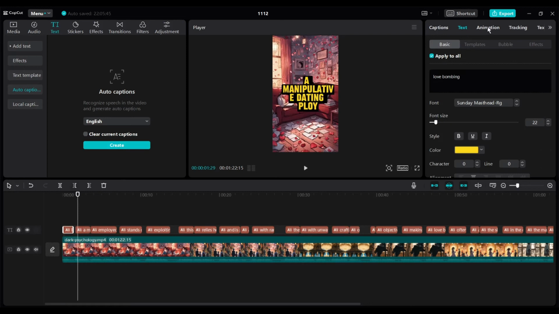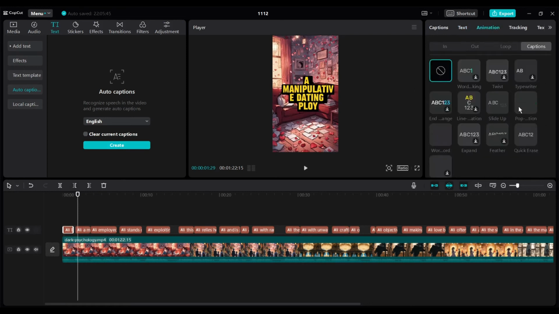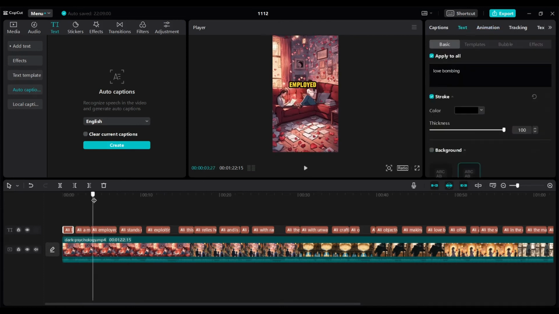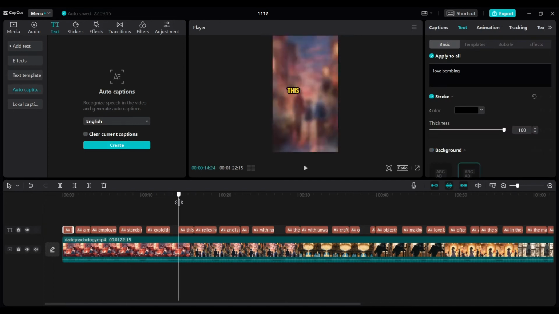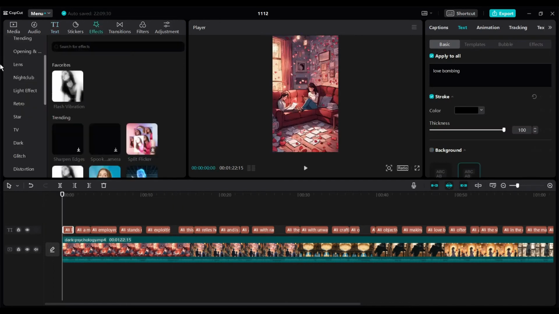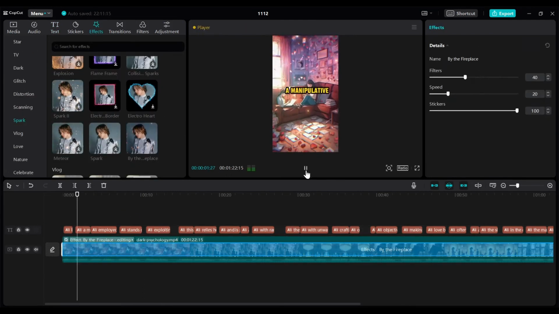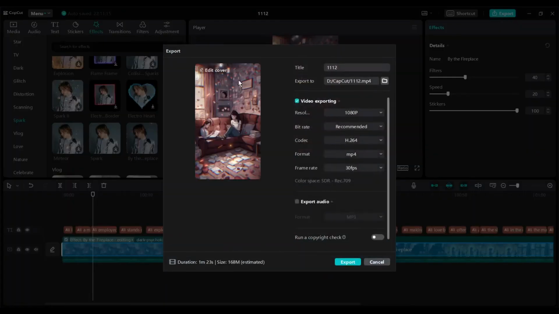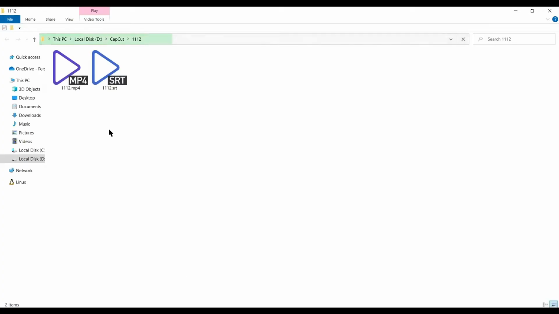We can add some animation to make it better. Come to the animation tab and then select caption. Now select one animation preset from here. Now it's looking more perfect. Okay, now I will add an effect on my video. Come to the effect tab and then select one effect from here. Okay, after all is set, click on the export button to export the video. And our video is ready.